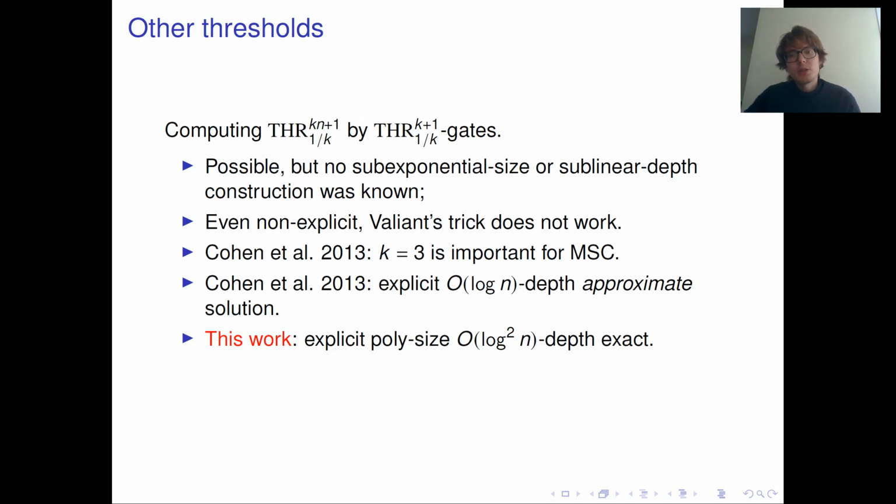We construct a circuit which coincides with our target threshold function everywhere. It's explicit, it has polynomial size, but depth is only log n squared.